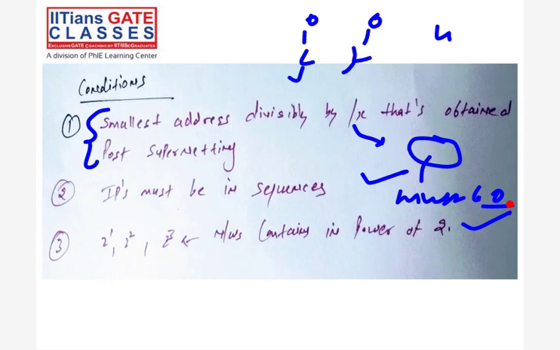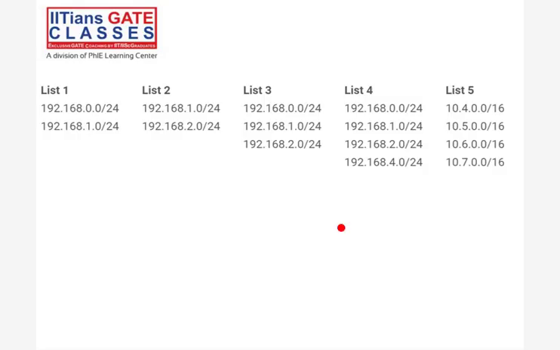See this example. I am taking list 1, list 2, list 3, list 4, and list 5. Five different groups of subnetworks are there for aggregation. You have to check whether supernetting is possible on lists 1 to 5.